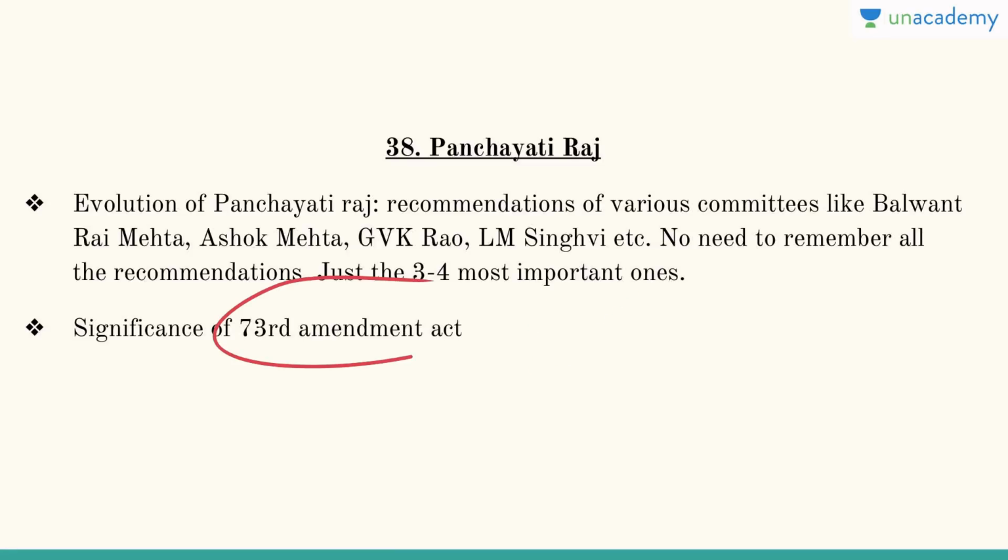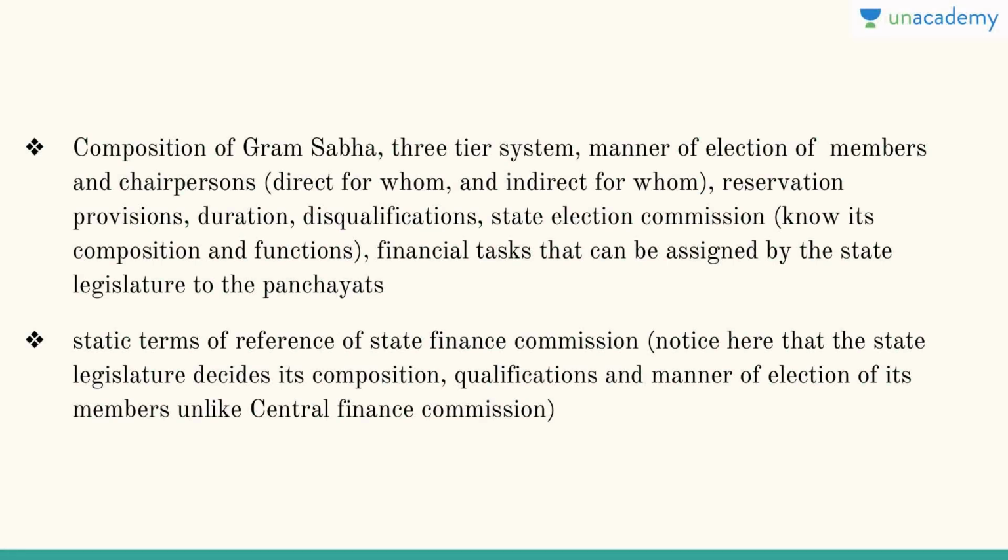Then read the significance of the 73rd Amendment Act. That is also very, very important. Then the composition of Gram Sabha, the 3-tier system of government, how does it function? Then the manner of elections of the members and chairpersons. Like directly for whom, indirectly for whom, how the election varies. Then reservation provisions, you might have heard that at least 1/3 of all the seats are reserved for women across the categories, and in some states like Rajasthan etc.